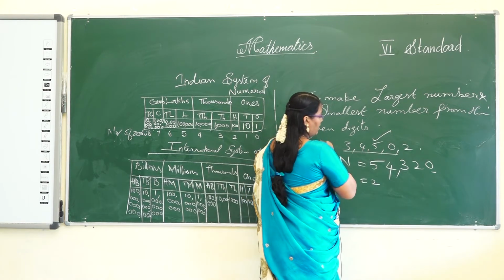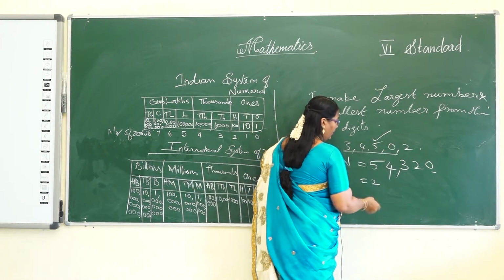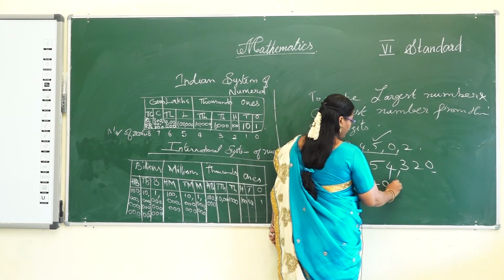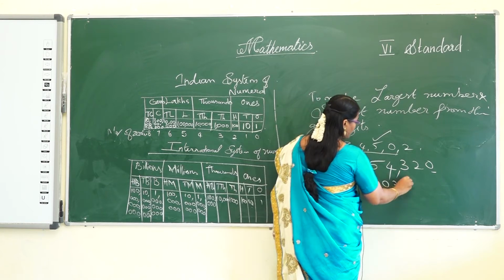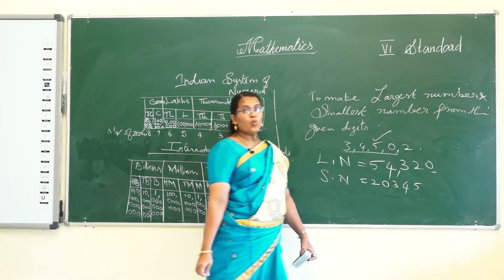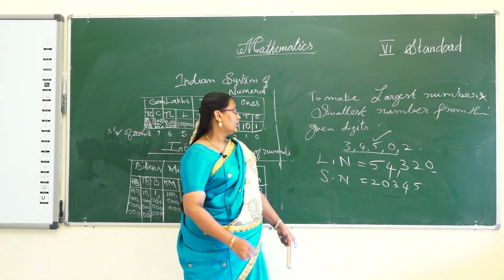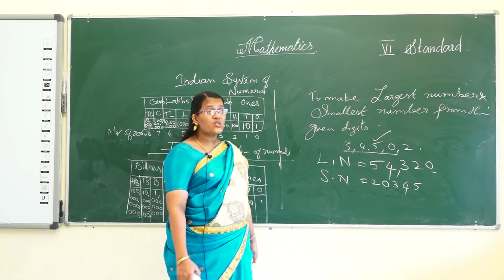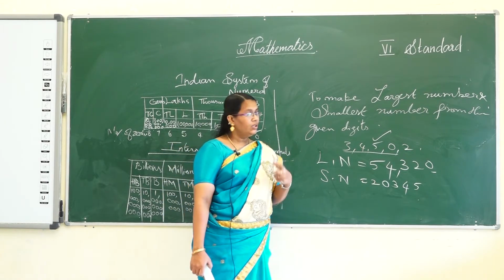Next compare with the other digits. Which is the smallest? 0. And next 3, and then 4 or 5. So that is the smallest number. I hope you understand how to make the largest number and smallest number from the given digits.